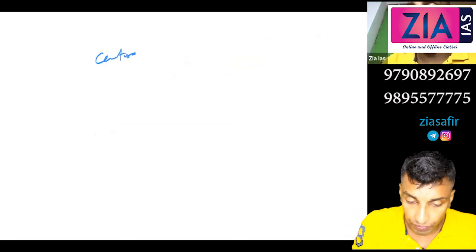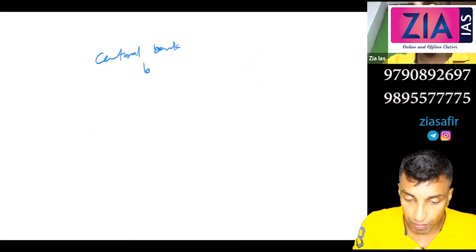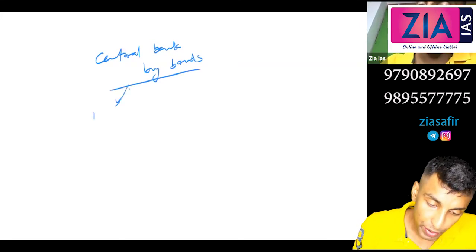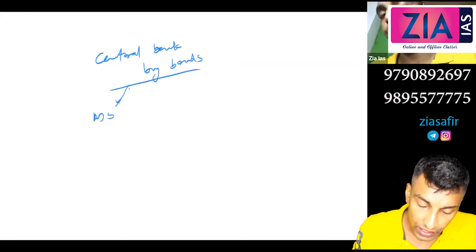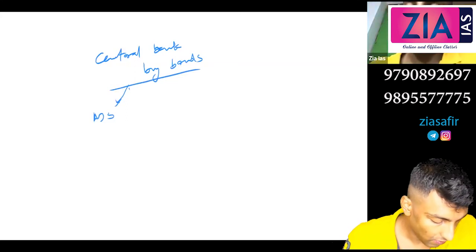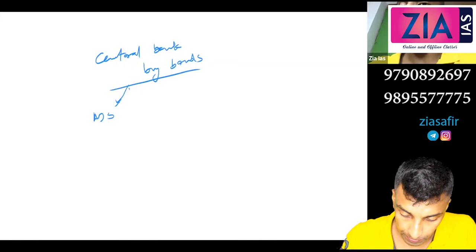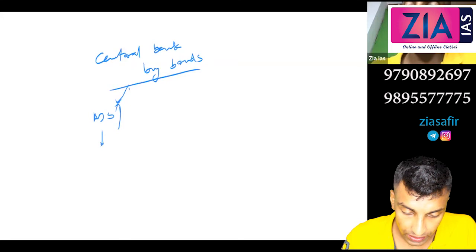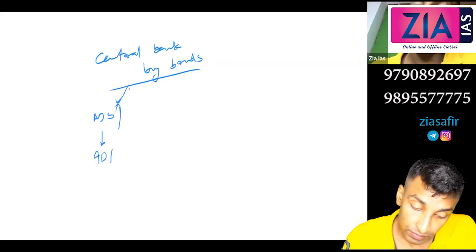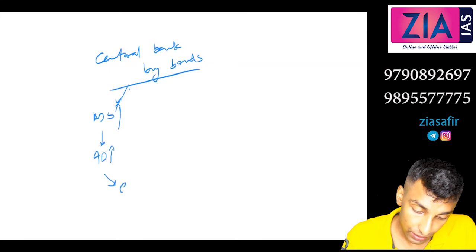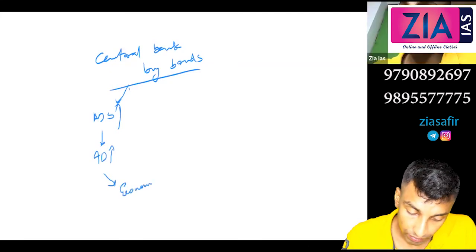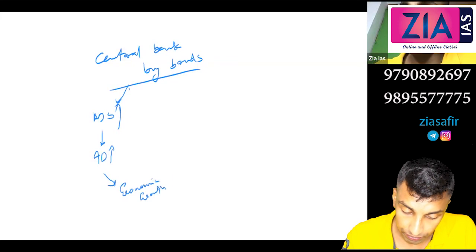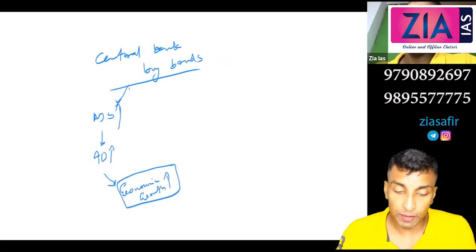So if you see here, this is how it is going to work out. The central bank buys bonds, right? It can be private or government. What will happen when you buy bonds? Money supply will increase or decrease? What will happen with money supply? Increase, sir. Money supply will increase. So what will happen with the demand? Increase. So economic growth will increase.